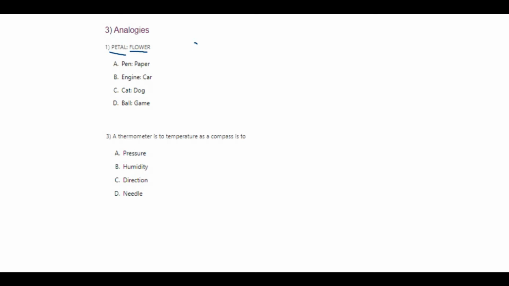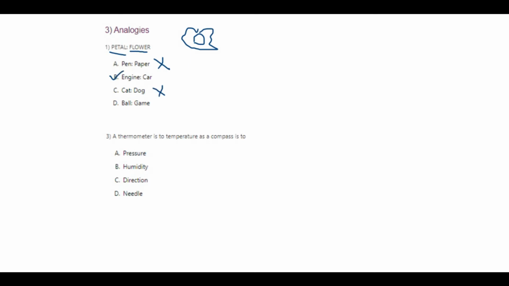A flower, what contains what? So your flower contains petals. Okay. So your paper, does it contain pen? No. Your car, does it contain engine? Yes, definitely. Dog contain cat?